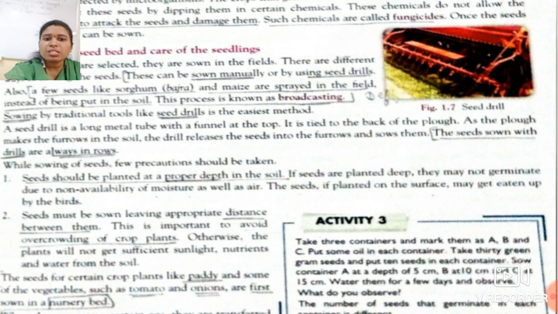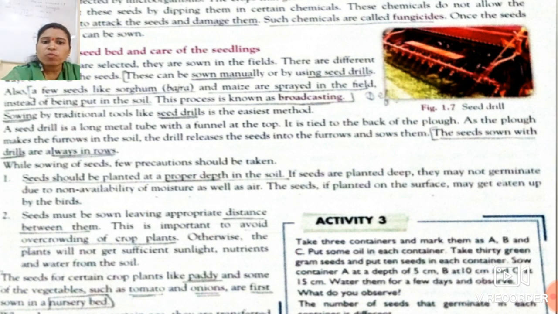Otherwise what will happen? Plants will not get sufficient sunlight, nutrients and water from the soil if they are overcrowded. So to avoid that overcrowding, we must sow the seed leaving appropriate distance between them.